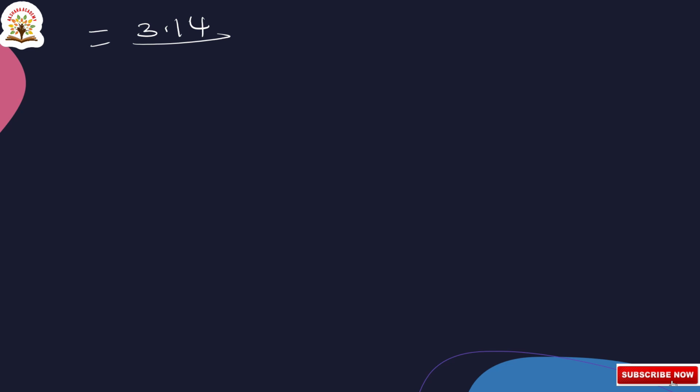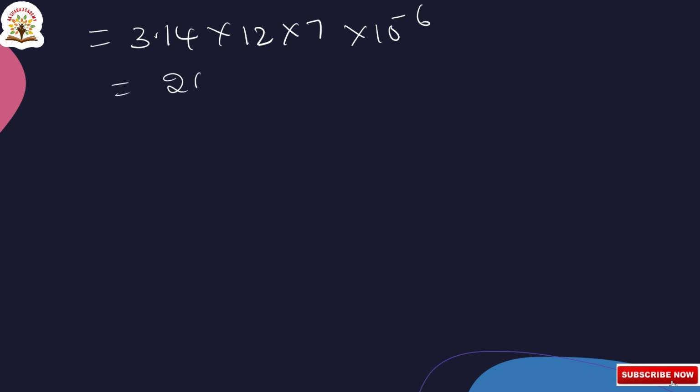and we write the value of pi as 3.14. So 3.14 into 12 into 7 into 10^-6. Here 3.14 into 12 into 7 becomes 264 × 10^-6 meters.